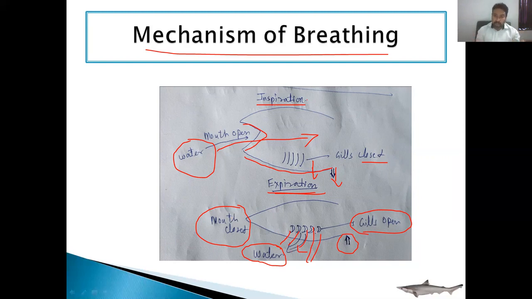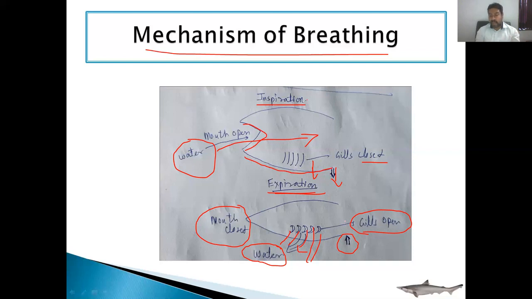Inspiration: mouth is open, gills closed. There is a lowering of the pharyngeal wall, an increase in the cavity of the pharynx, negative pressure is created, and water comes inside. During the expiration process, again the wall of the pharynx comes to its original position.